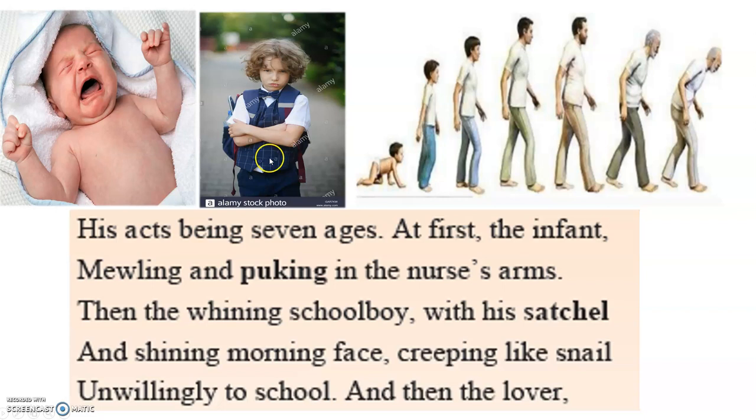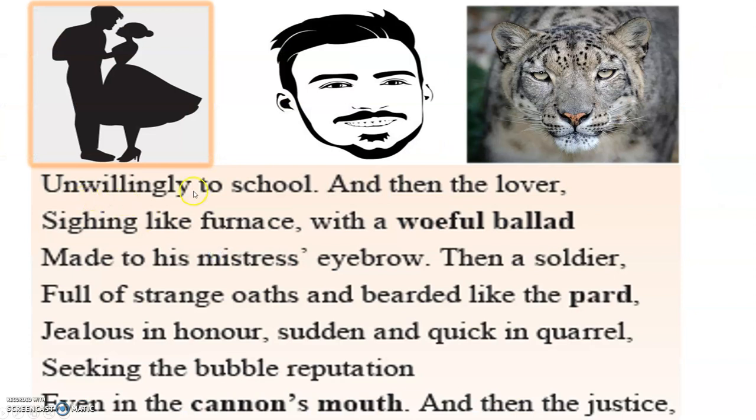How does he go to school? You have seen a snail, no? How does the snail walk, fast? No, it is so slow. So when he goes to school, he is very slow when he's walking. And unwilling to school. Unwilling means he's not ready to go to school. And then the lover, sighing like furnace. So that is the stage.